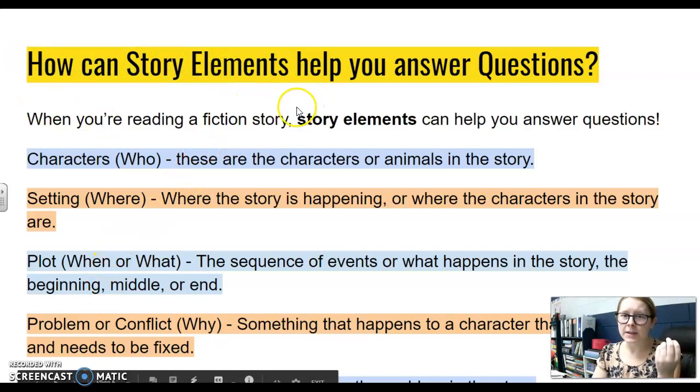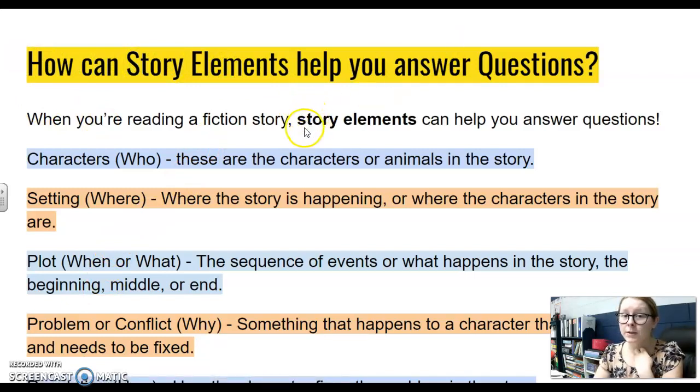How can story elements help us answer questions? So you all talked about story elements when you were in first grade, but it's been a while since you've talked about them. So we have our characters. Our characters are our who. These are the characters or the animals in a story. So they're the people or the animals in a story. Those are going to be our who's. Our setting is our where the story is happening or where the characters in the story are. The plot is the when or the what. So the sequence of events or what happens in the story. It's the beginning, the middle, and the end.